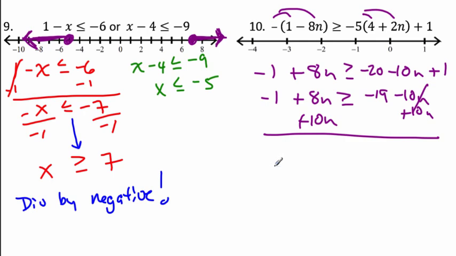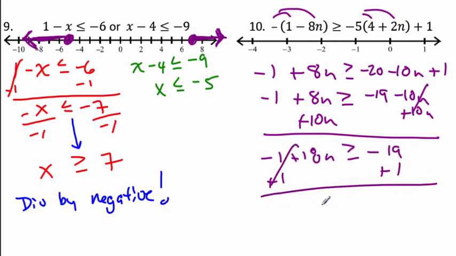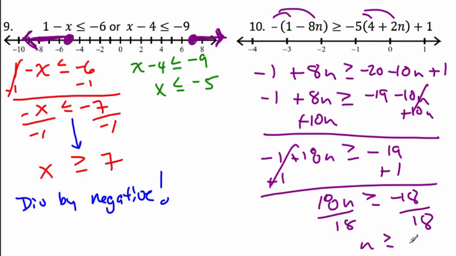They cancel. We get negative 1 plus 18n is greater than or equal to negative 19. If I add 1 to each side, you can kind of see how these things work out. 18n is greater than or equal to negative 18. I divide by 18. We get negative 1. Do I switch the sign or not? No, because we divide by a positive. So it's n is greater than or equal to negative 1. And that's it for that one.